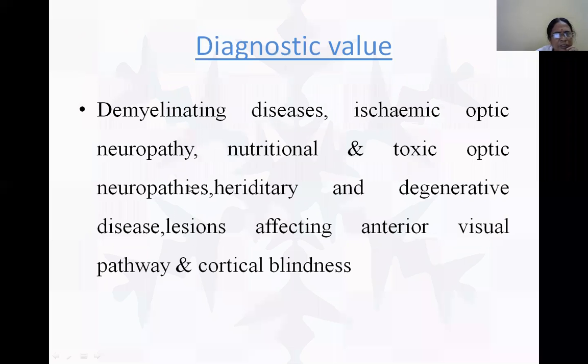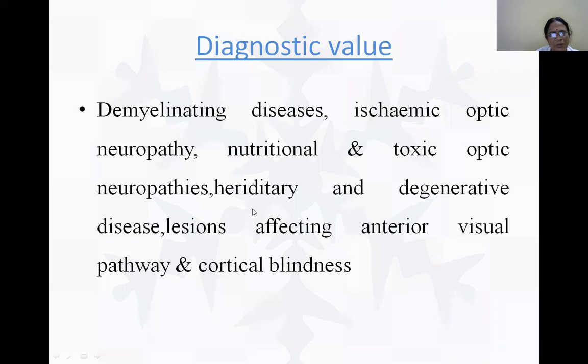The diagnostic value: we go in for visually evoked potentials in demyelinating disease, myelination defects, ischemic optic neuropathy, nutritional and toxic optic neuropathies, some toxic, hereditary and degenerative diseases, lesions affecting the anterior visual pathway, and cortical blindness.